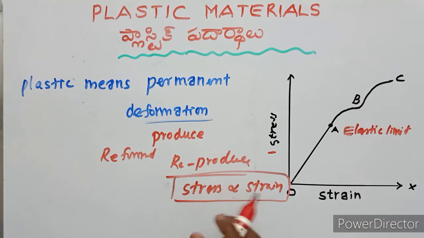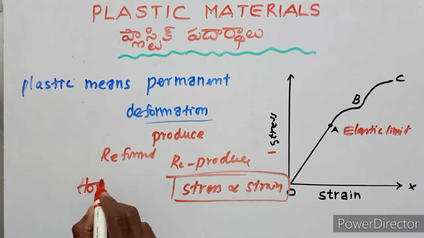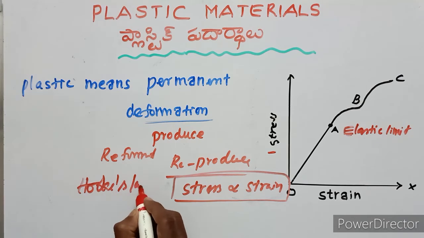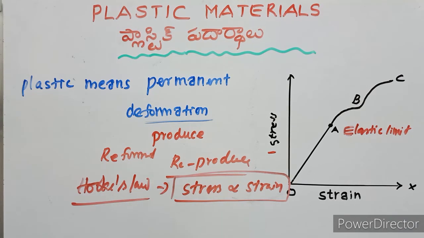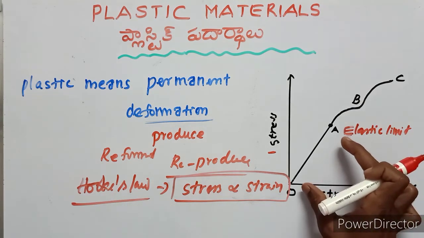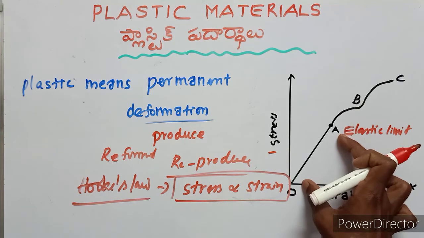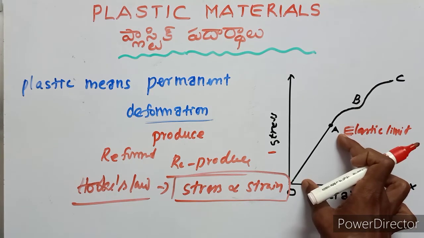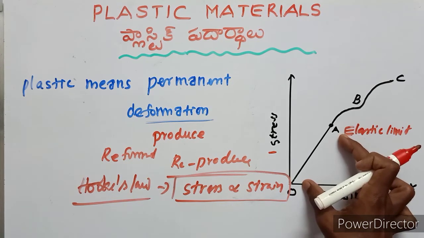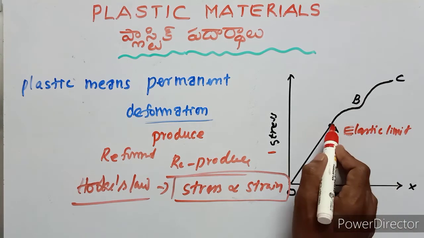This is the Hooke's law. In the region OA, the Hooke's law is obeyed. So the wire or the elastic material is perfectly elastic up to point A.